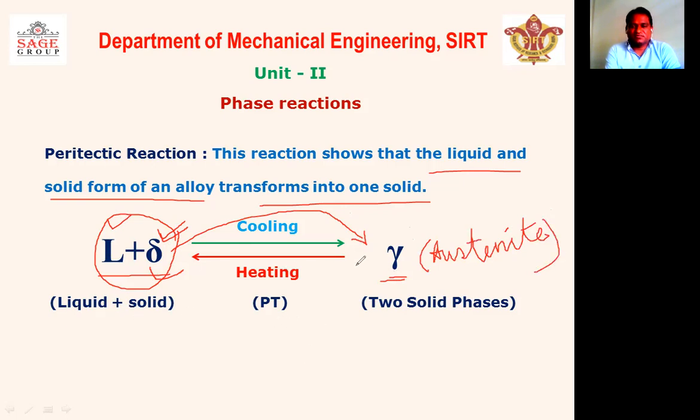And if the process is reversed, we again get liquid plus delta iron. So the delta iron is involved here. We can understand that this reaction happens around 1400 to 1550 degrees Celsius, right?